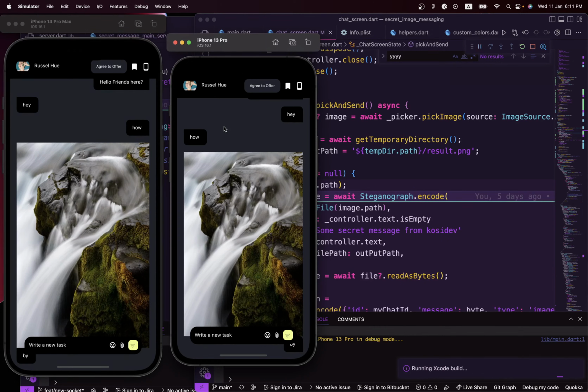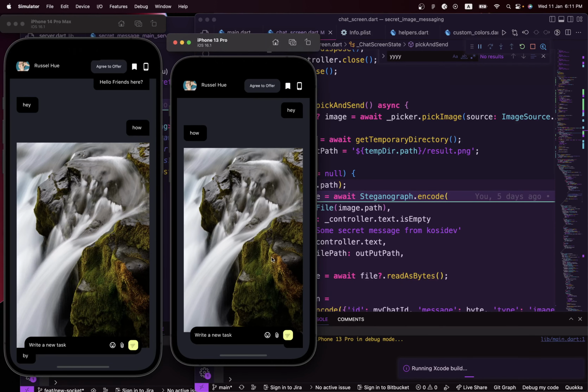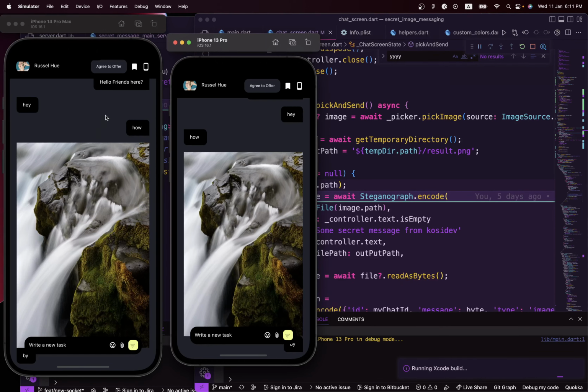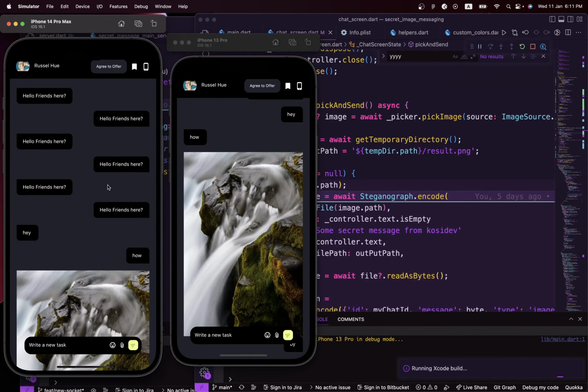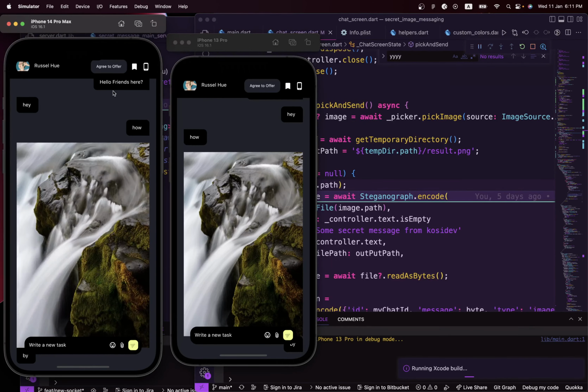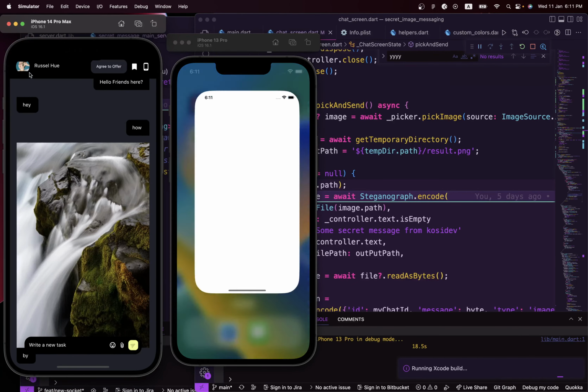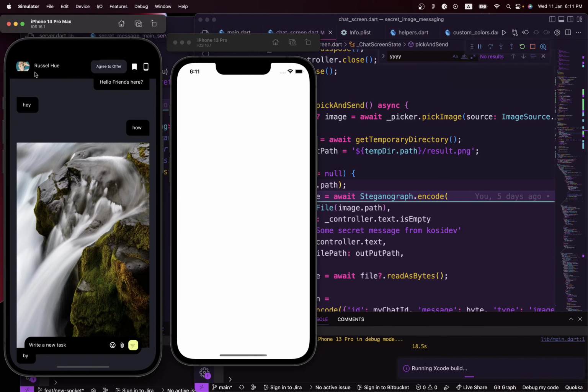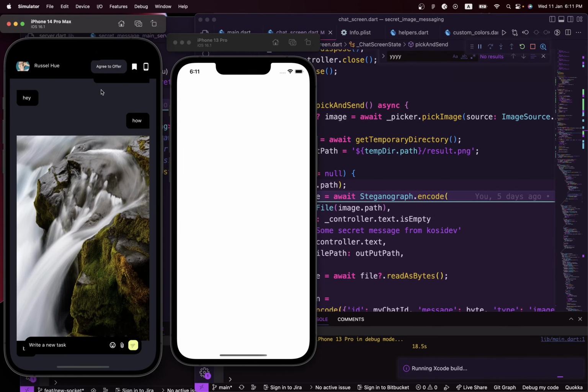But I think it's much better right now. What do you guys think? Because it's actually much faster than before. We're able to send and we receive it pretty fast right in there. You can actually see that. What other features do you guys want to see? I think another feature you can add is a way to have a user change their names and other stuff, but I don't think that's much of an improvement.